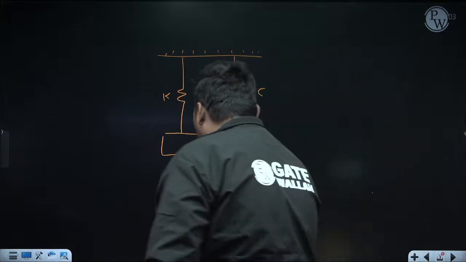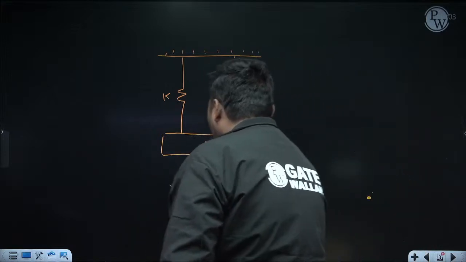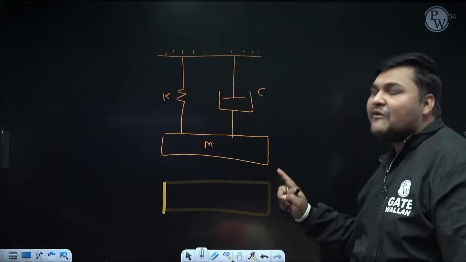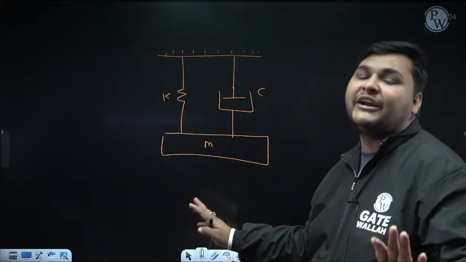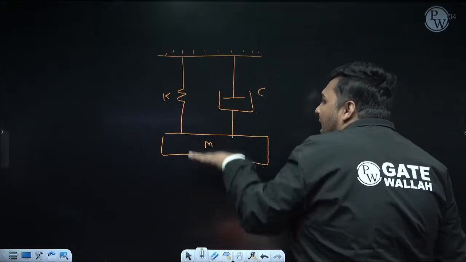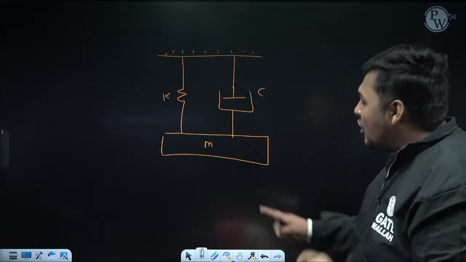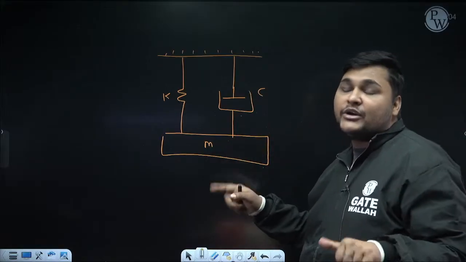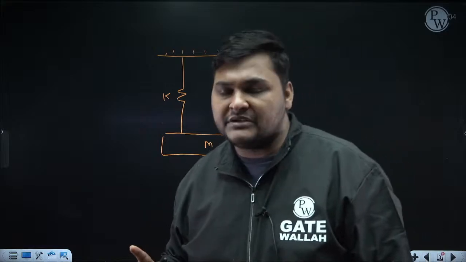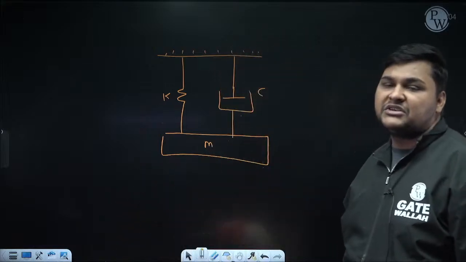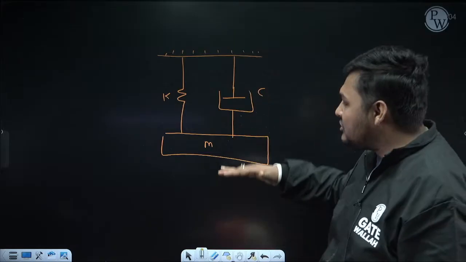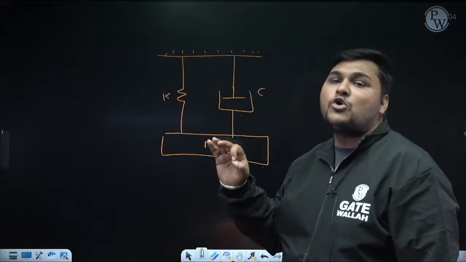Suppose after disturbing the mass from its mean position by applying an impulse force, I have disturbed it till this point. After that, whatever force I applied to disturb the mass, I release that force. Now this system will vibrate like this, and this vibration will be free vibration, because I have removed the force, meaning during vibration no external time dependent force will act. But since there is a damper in the vibratory system, it will provide resistance. If there is no damper, it will be natural vibration, and the system will vibrate with constant amplitude.